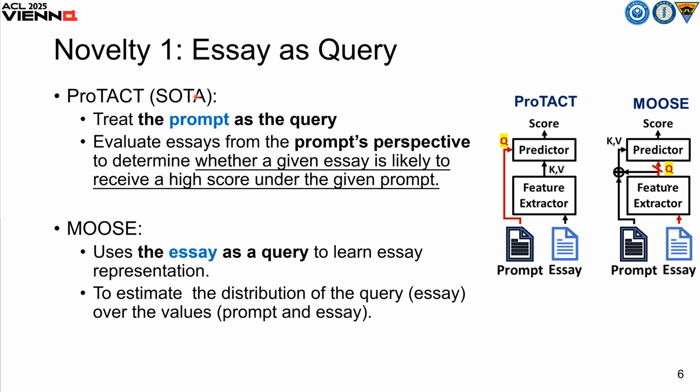So in this work, MOOS proposes 3 novelties. First, we use the essay as a query, compared to ProTACT, which uses the prompt as a query. It's like evaluating the essay from the prompt perspective to determine whether a given essay is likely to receive a high score under the given prompt. But in our work, MOOS uses the essay as a query to learn the essay representation, to estimate the distribution of the query essay over the values, that is, the prompt and the essay.